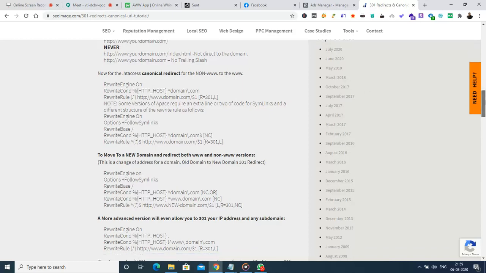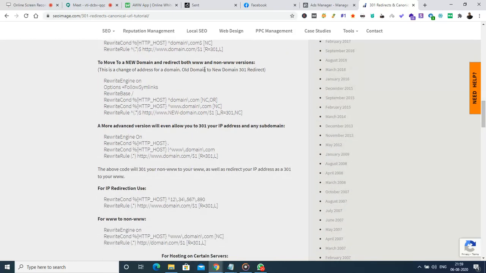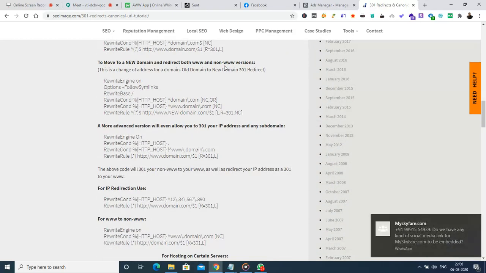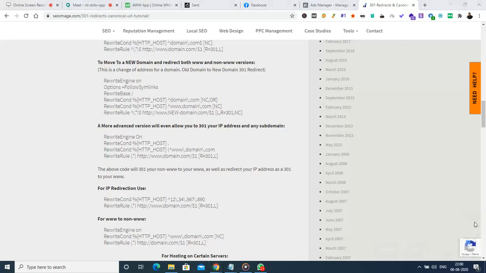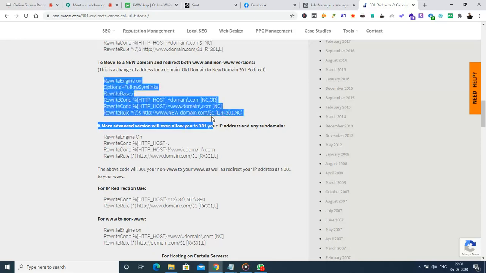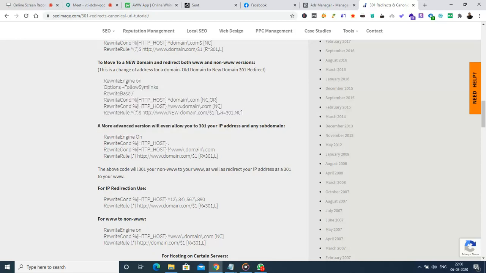Similarly, we have one more thing for www and non-www. Suppose some people are using www.domain.com, and some people are using www.something.domain.com, and those audiences have to be redirected to the non-www version of domain.com. This can be implemented with this particular code. We just need to copy this code and place it in the .htaccess. Okay, all right, fine.